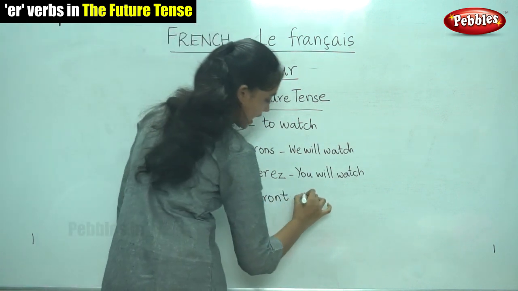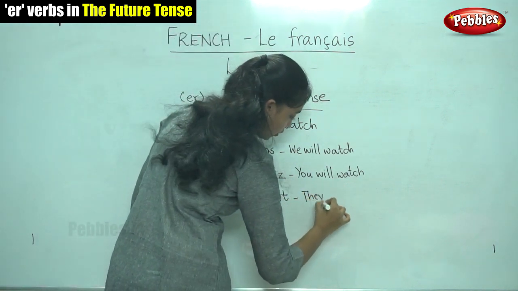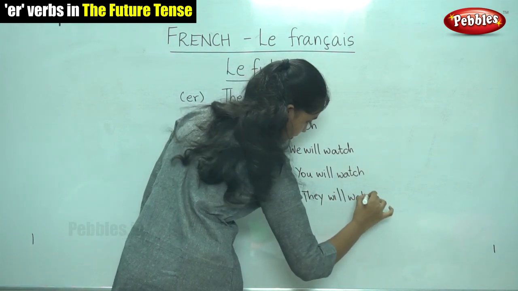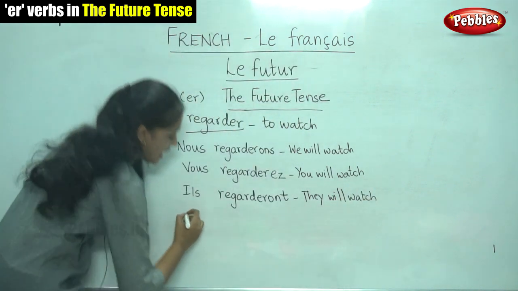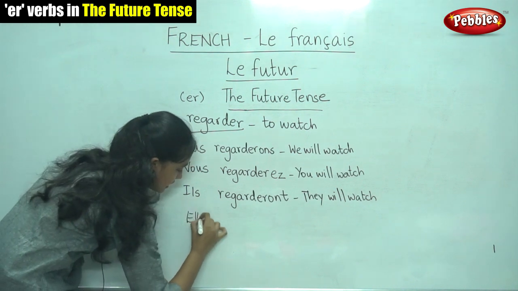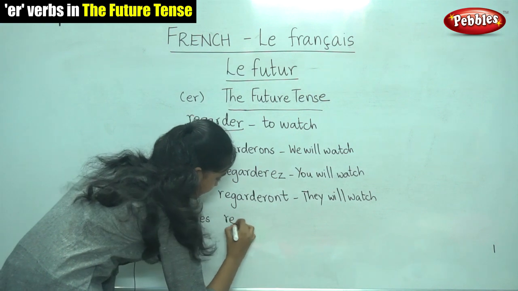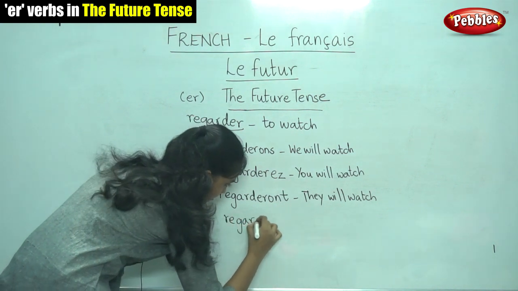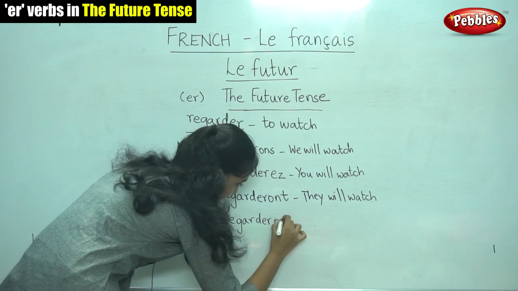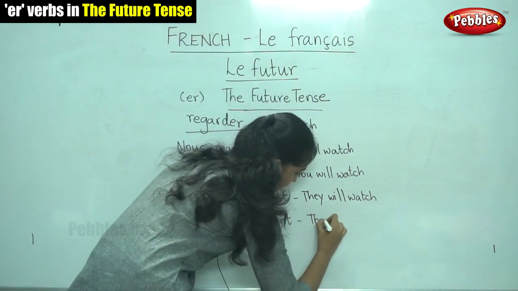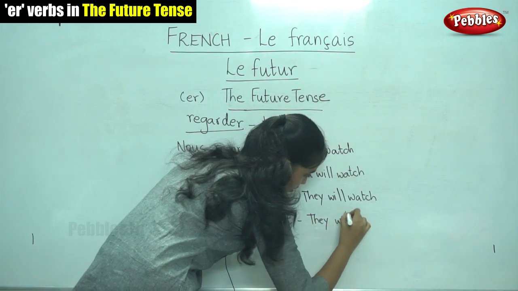It means they will watch. And for elles also, it is similar to ils. It is elles regarderont. It means they will watch.